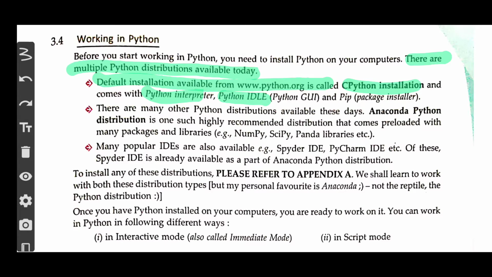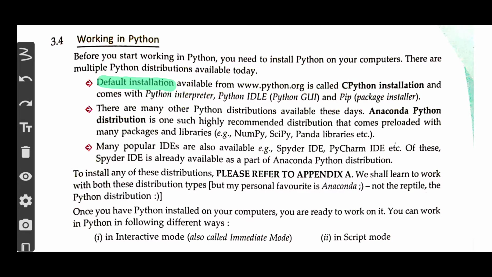The code will be written on this IDLE, and the interpreter will convert the code that you have written and give you an output. It also contains pip, which is a package installer. Some package installers are included in this setup. That is the default installation process.